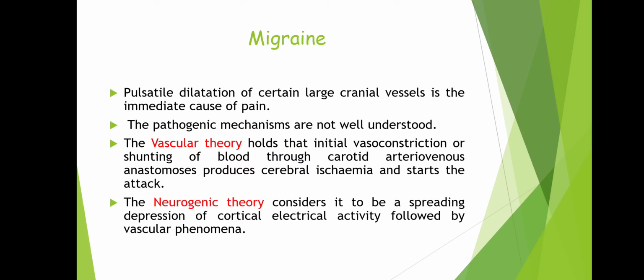The vascular theory holds that initial vasoconstriction or shunting of blood through carotid arteriovenous anastomosis produces cerebral ischemia and starts the attack, whereas the neurogenic theory considers it to be a spreading depression of cortical electrical activity followed by vascular phenomena. So we do not know the exact reason. We have got certain theory, we have got certain assumptions. Theory is nothing but assumptions.